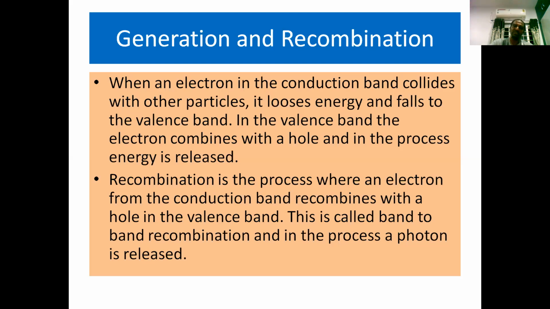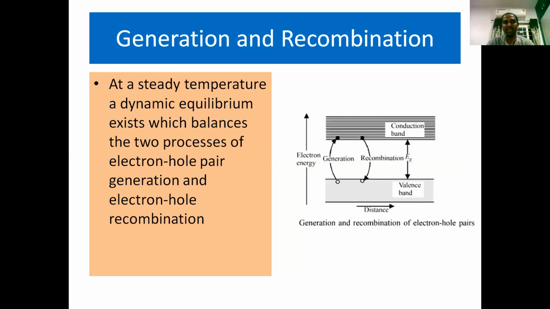In fact, the process of recombination takes place in two different ways. If light is released in the form of a photon as a result of such a recombination, it is called radiative recombination, and non-radiative recombination if heat is released. At steady temperature, a dynamic equilibrium exists with a balance of the two processes of electron-hole pair generation and electron-hole pair recombination.